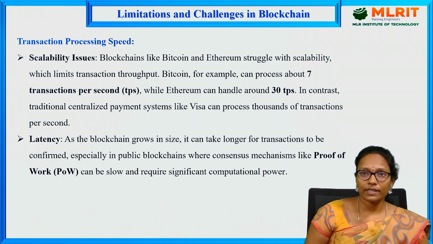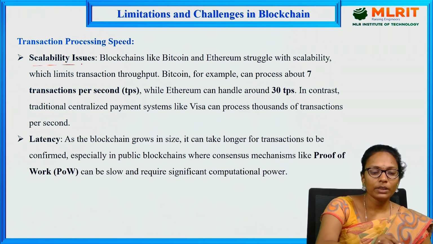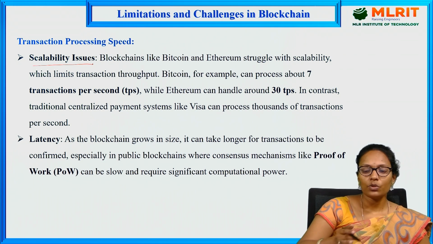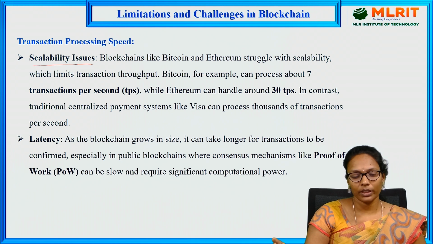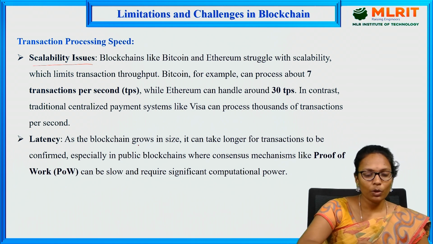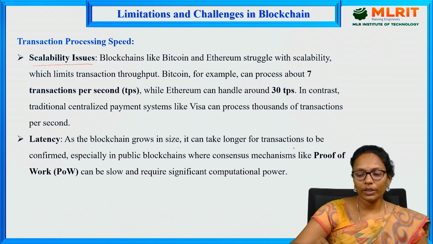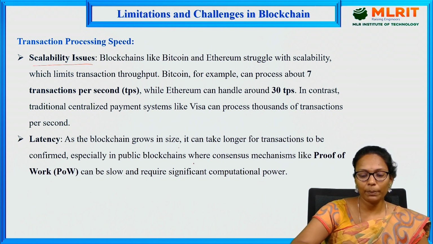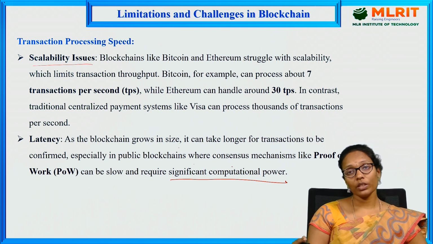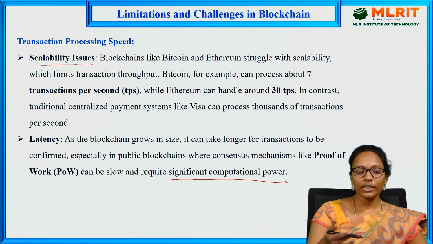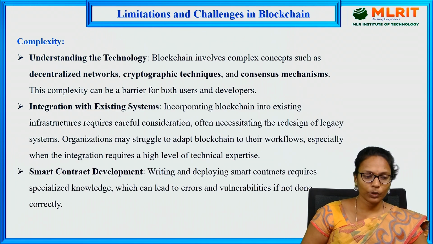The first one is transaction processing speed. One is the scalability issue, which we have already discussed, right? Bitcoin takes 7 transactions per second, whereas Ethereum takes 30 per second. This is the problem we get with blockchain. And latency: as a blockchain grows in size, it can take longer for transactions to be confirmed, especially in public blockchains where the consensus mechanism like proof of work can be slow and require significant computational power. So this is again the scalability issue. If the number of nodes is larger, then obviously it will take more time to reach a decision.